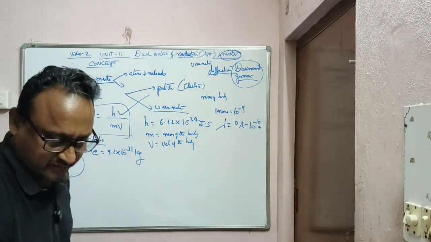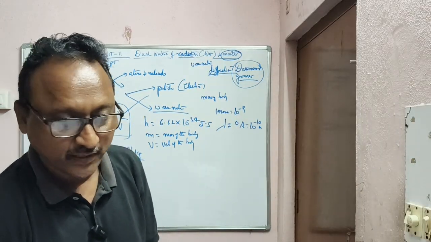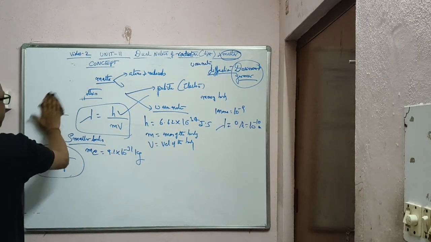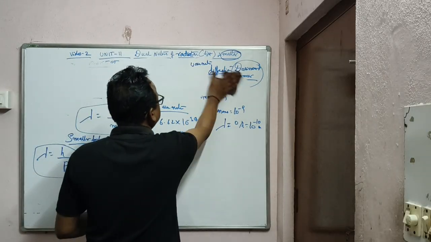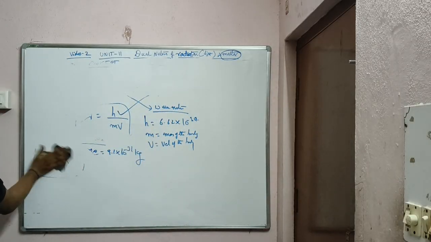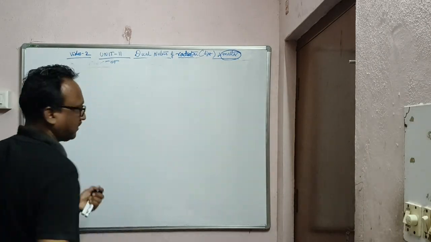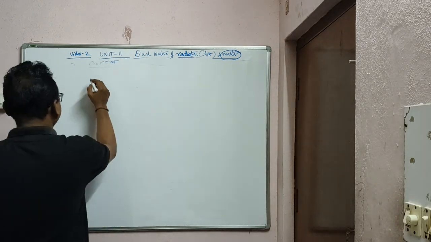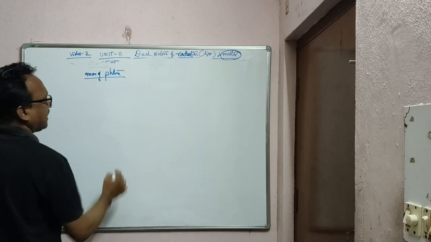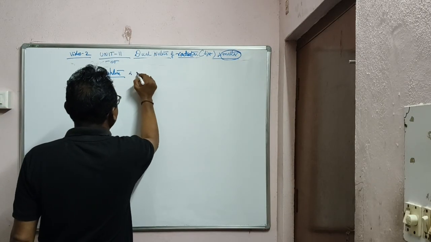One last point, to end this chapter. Another important point I have to tell you. See, in general, till today, the mass of the photon is not defined and the rest mass is considered as 0. Okay? So note this point, and this is the end of this chapter concept-wise. After this we will go with MCQs and other things in the next videos. Note this point: mass of the photon. That is what you are calling E is equal to h nu, packets. Mass of the photon is undefined, is not defined.